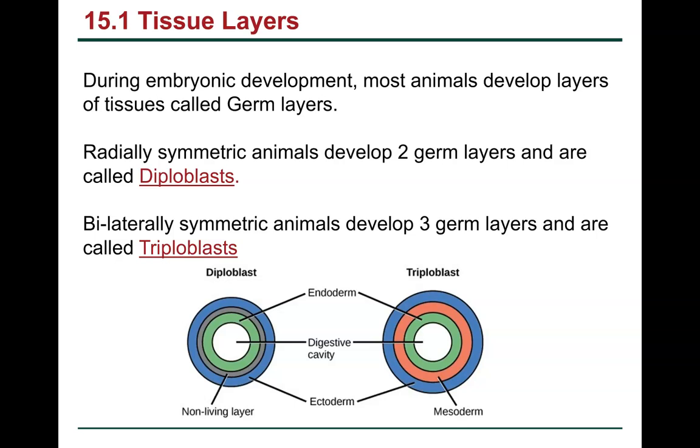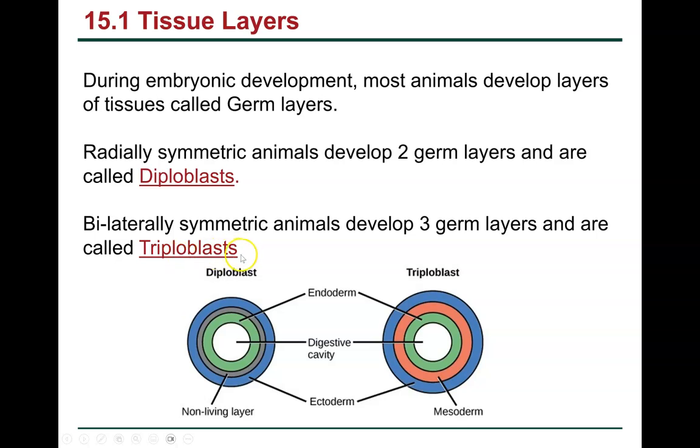So radial symmetric animals, those are the ones you can chop any which way from the top down. They're going to develop 2 germ layers, and they are going to be called diploblasts. So you always want to look at the prefixes in your word. Di meaning 2, so a diploblast, 2 germ layers. That's going to be radial symmetrical animals, and those are going to be our simpler animals, the ones that evolved first.